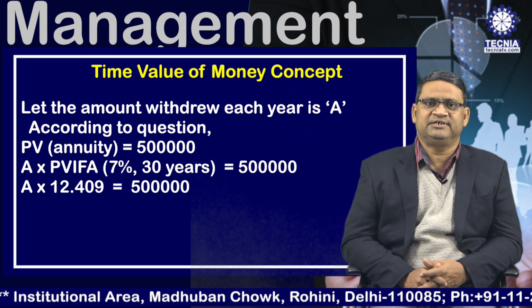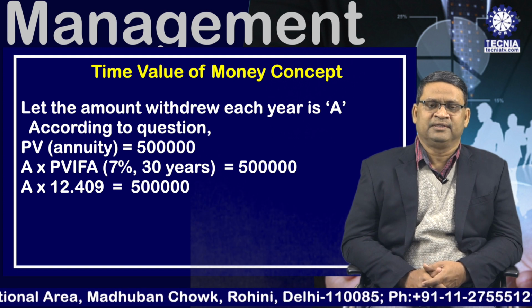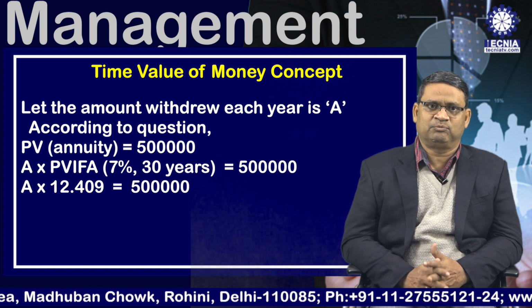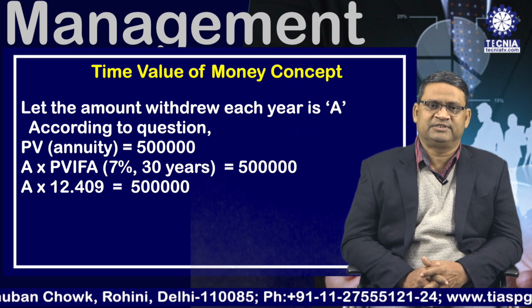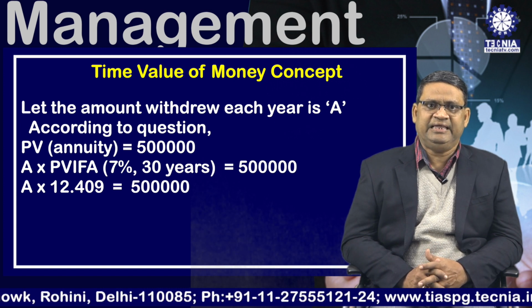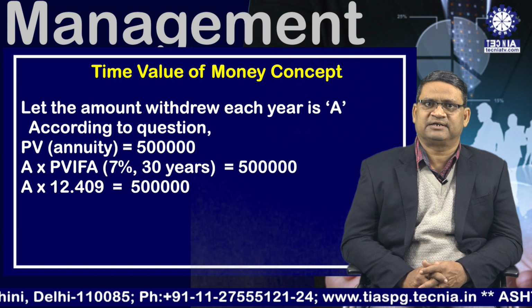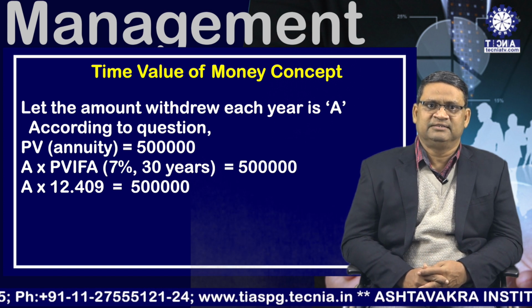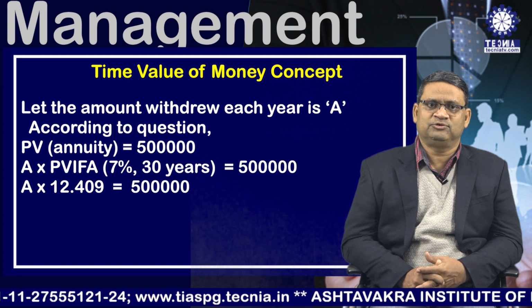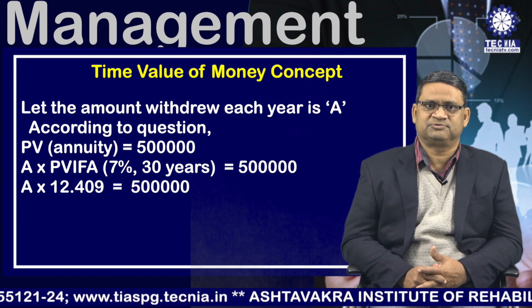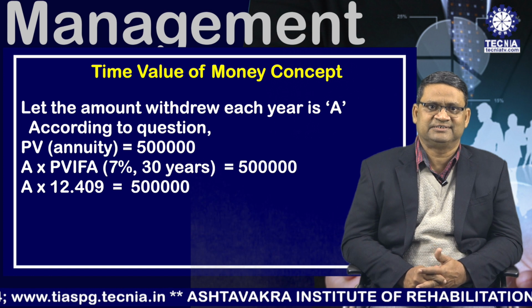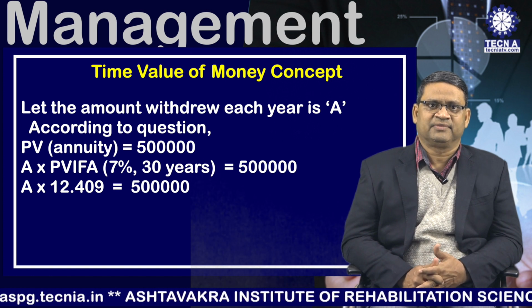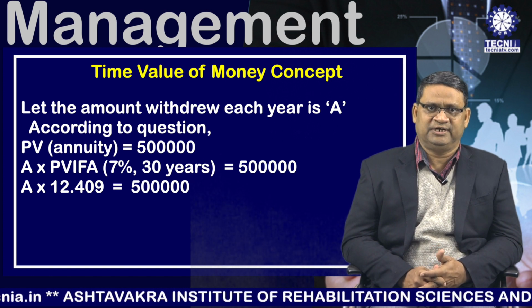According to question, present value of annuity is 5 lakh. Then according to formula, A into present value interest factor for annuity 7% 30th year is equal to 5 lakh. According to the table of present value interest factor for annuity at 7% 30th year, it is 12.409.